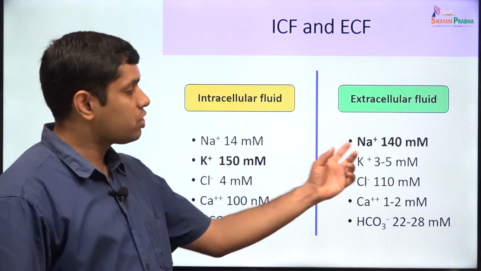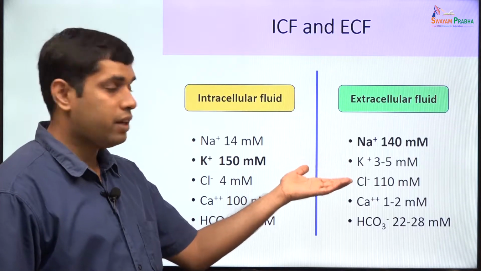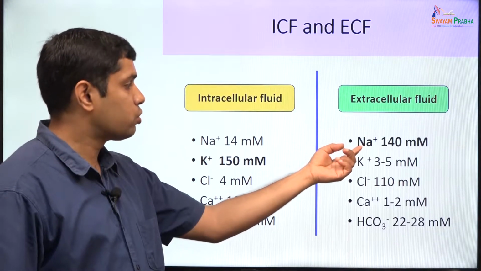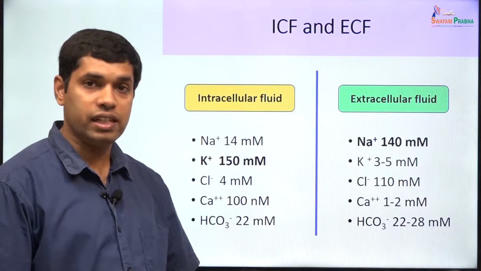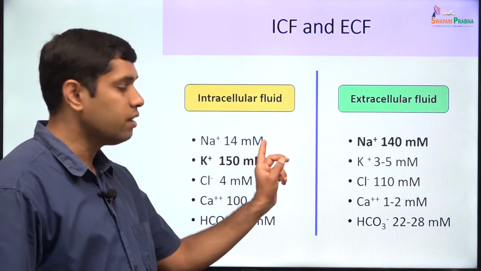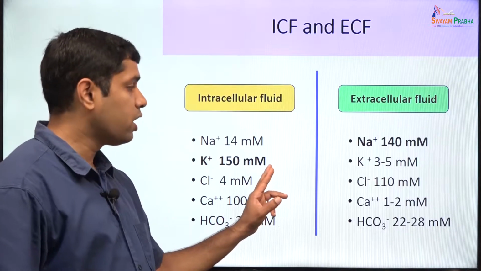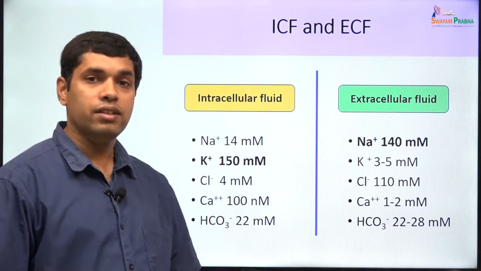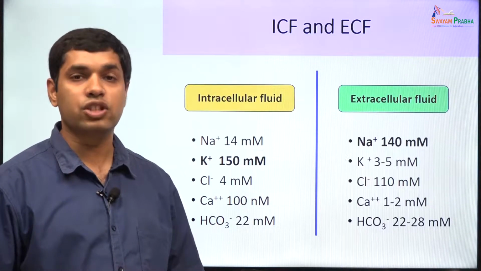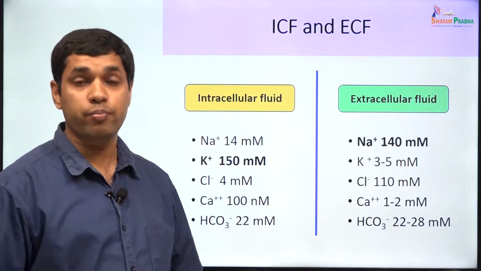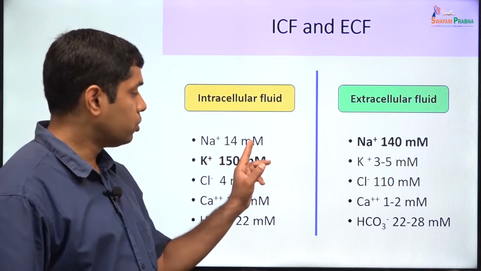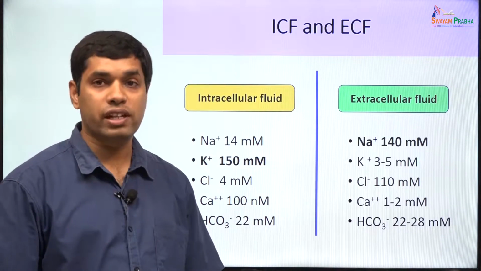So there is already a concentration gradient that is prepared or maintained by the cell for sodium. So when the membrane permits sodium entry in these cells like the neuron and in the skeletal muscle, when sodium enters the cell, there is a depolarization. Similarly, when potassium exits the cell, there is a repolarization. So the cell is able to generate these action potentials, the depolarization and the repolarization, because it keeps a concentration gradient for sodium, potassium as well as for calcium.